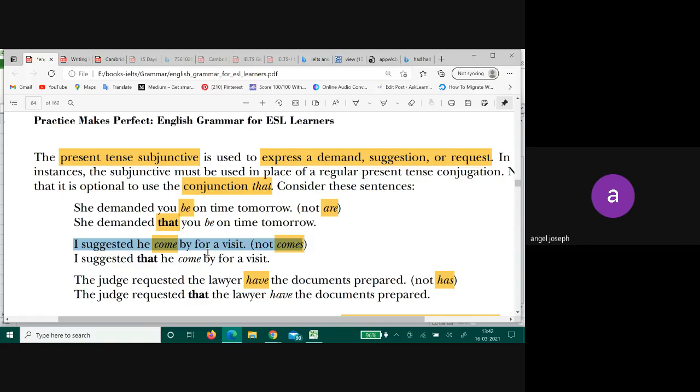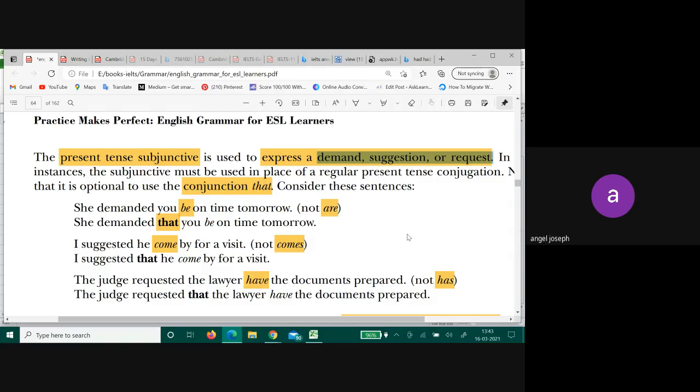Similarly, when you advise something, she demanded you be on time. She demanded you are on time. You will say you be on time. So this is called the subjunctive mood. Whenever you demand, suggest, or request something or advise something, you use this subjunctive mode.